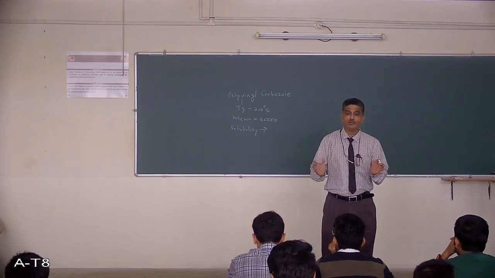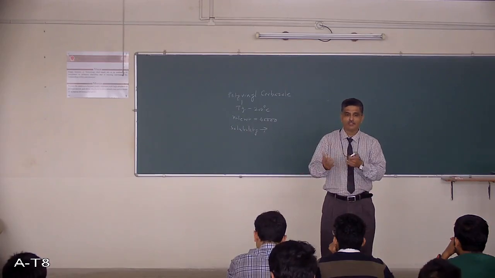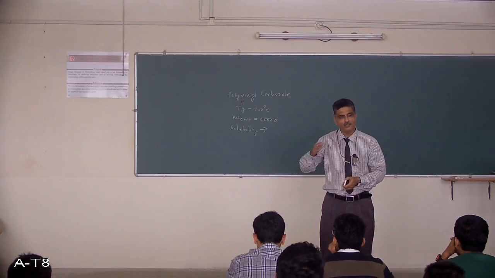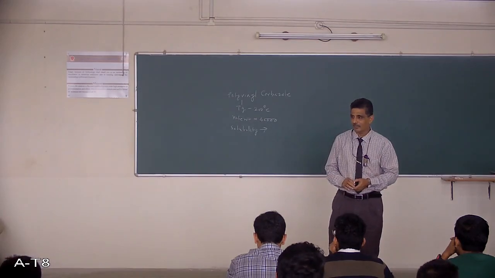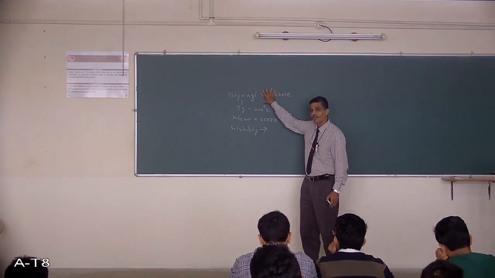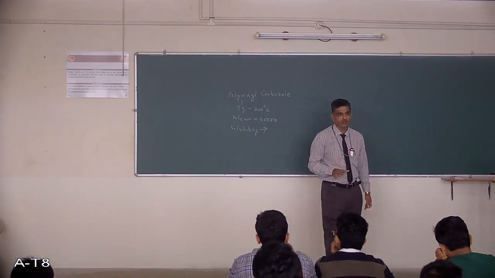Okay. Now, the most important solvent used for application of the photoconducting polymer is toluene. So it is dissolved in toluene and used as a coating. For photoconducting application, it is dissolved in a suitable solvent and then used as a coating material.